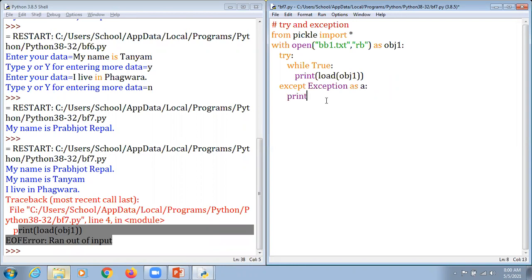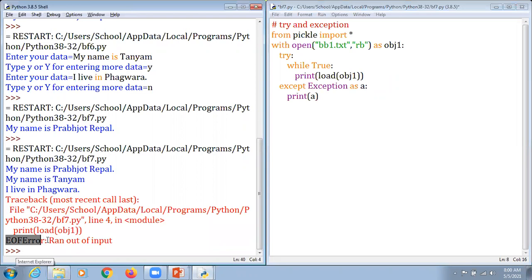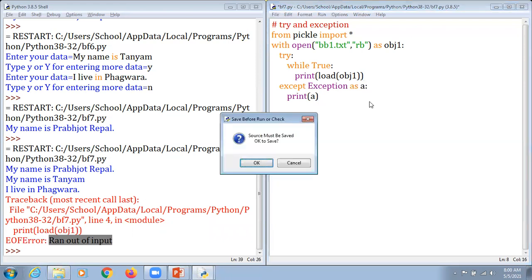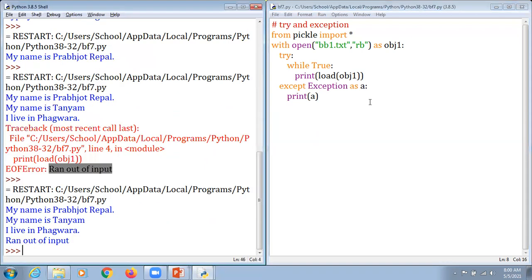Here it is a print. So the error which is here, end of file error, ran out of input, is directly being stored in a variable that is a. And what happened this time, my dear respected students, kindly concentrate. I have just hit the F5 and hit the enter key this time.